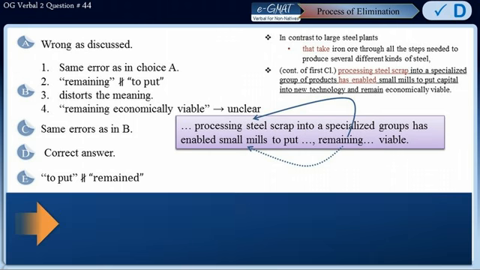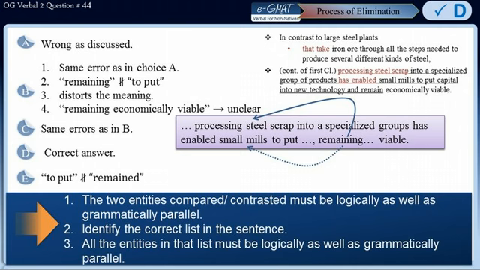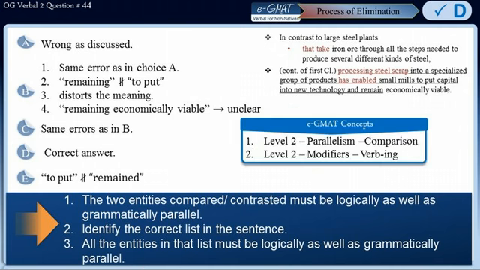Time to take a look at the takeaway messages. The two entities compared or contrasted in the sentence must be logically as well as grammatically parallel to each other. In the list pertaining to parallelism, we must be able to identify the correct list, and we must make sure that all the entities in the list are logically as well as grammatically parallel. The concepts tested in this sentence have been covered in e-GMAT concepts level 2 parallelism, comparison, and level 2 modifiers, verb-ing.